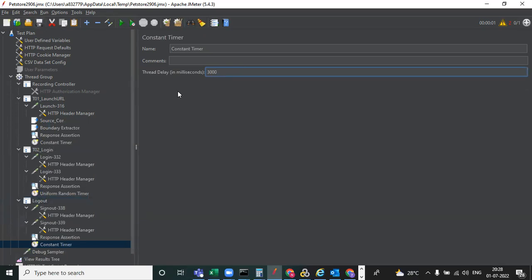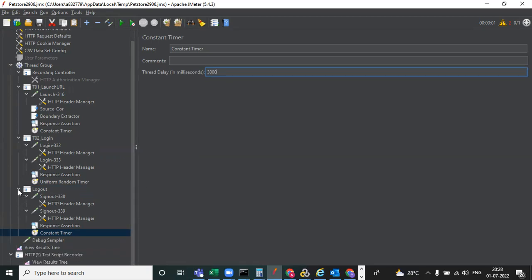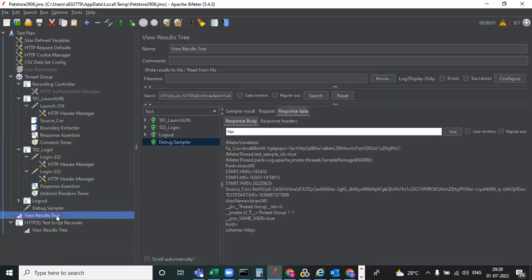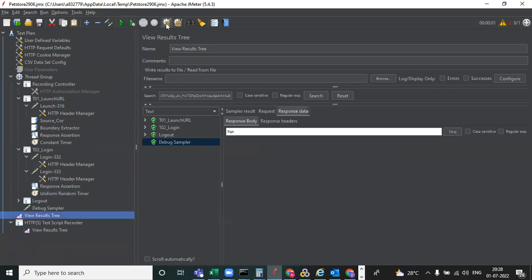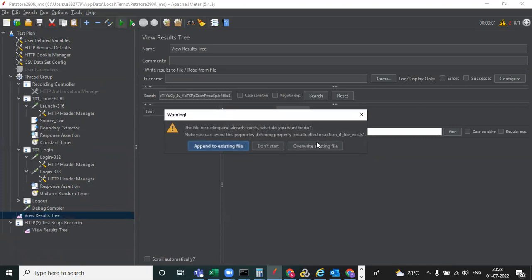So now you can execute, and we'll see the difference, because we need to give think time. Why are we giving think time? Some delay is needed for each transaction to transaction. So that is why we are giving the delay. So now we need to execute, and view results. You can delete this and save it and click on this.